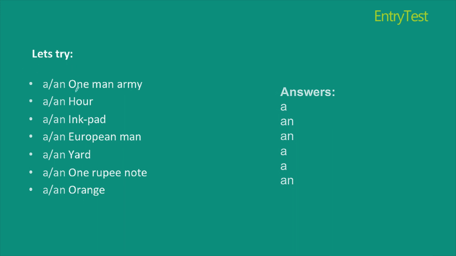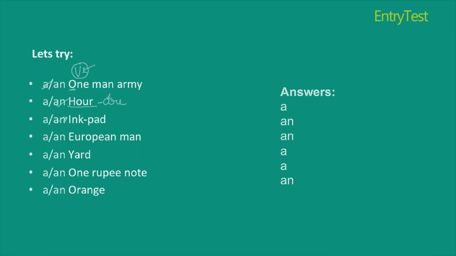Let's discuss. Now I said a one-man army. Although one starts with O, it is pronounced as if it starts with W, which is a consonant. So since it starts with a consonant sound, I choose a as my correct answer. Again, R. It's pronounced as "ar". Since it's pronounced like it starts with a vowel, I choose an as the answer. Ink pad. It's pronounced with I. That is a vowel sound.